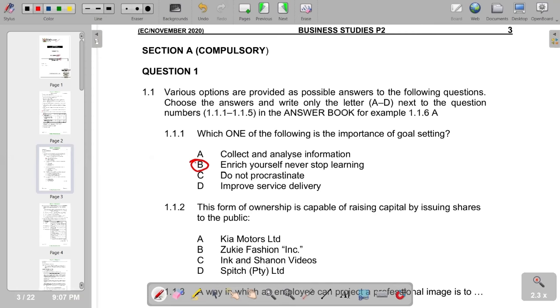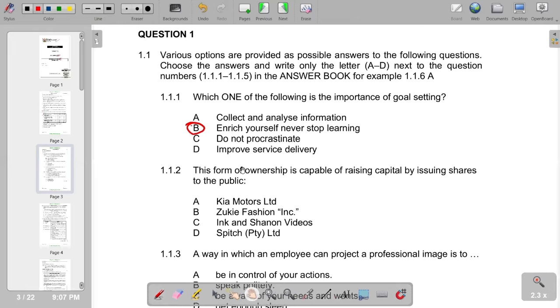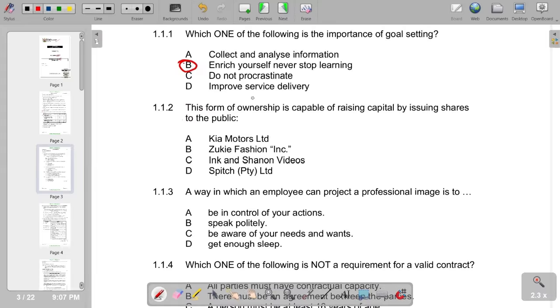So number 2, this form of ownership is capable of raising capital by issuing shares to the public. Of course, we can see that the correct answer is Kia Motors Limited, which represents a public limited company, which obviously issues shares to the public. So we've got A. Number 3, a way in which an employee can project a professional image is to. With the responses given, the correct one is B. We have to speak politely. So we have B as the correct answer.